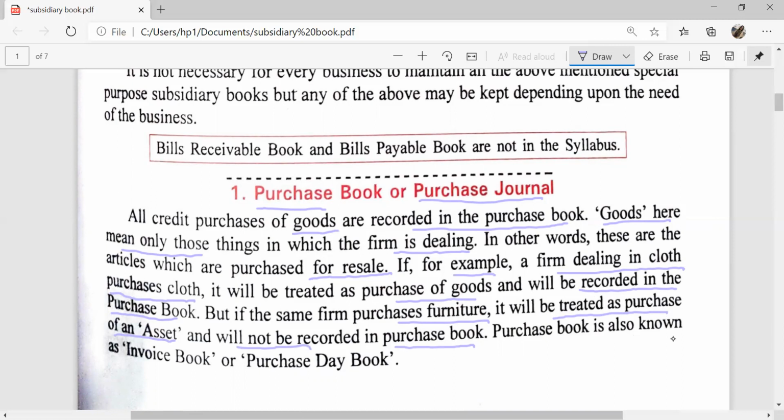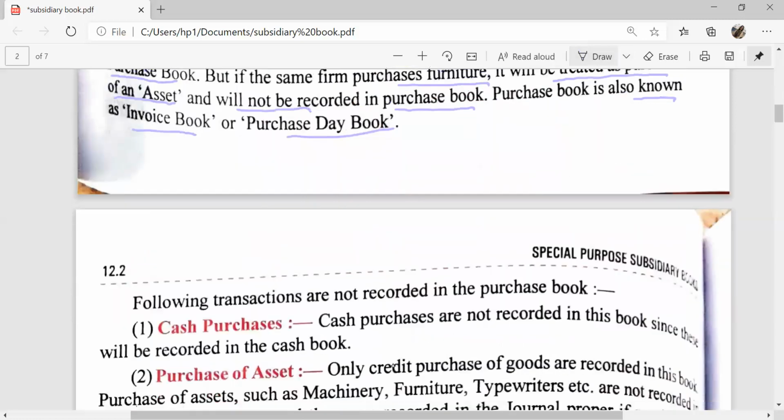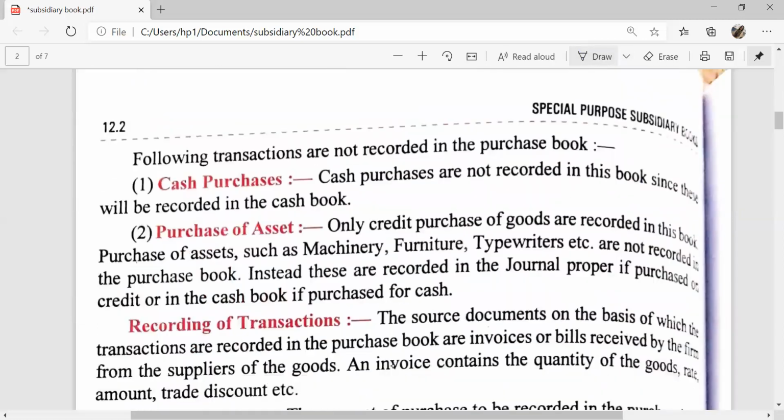Purchase book is also known as invoice book or purchase day book. There are some items which are not recorded in the purchase book. The first one is cash purchases. Whenever the firm purchases goods on cash basis, it will be recorded in the cash book.